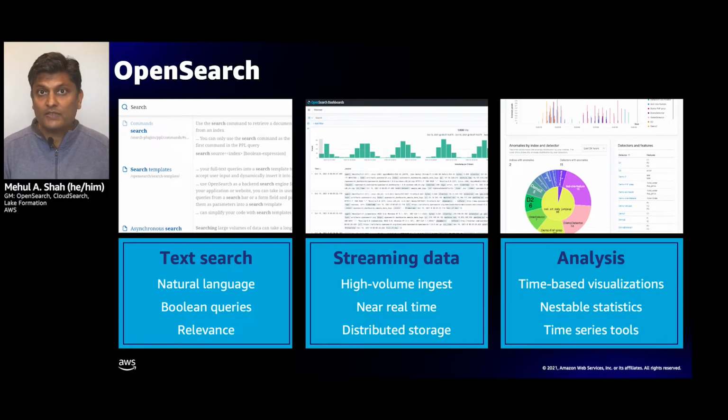In addition to the engine itself, we have a visual interface called OpenSearch Dashboards that allows you to discover the data that you have in your engine, as well as do a number of different visual analytics over the time-based data that you have. So we have a bunch of time-based visualizations, you can do statistical queries, and we have a number of other time series tools that you can use.